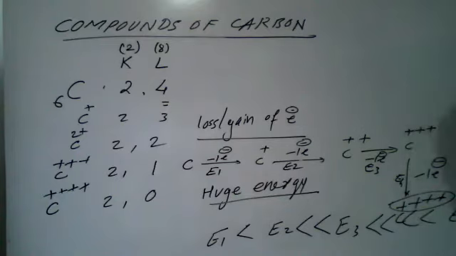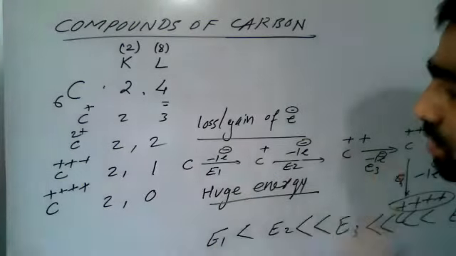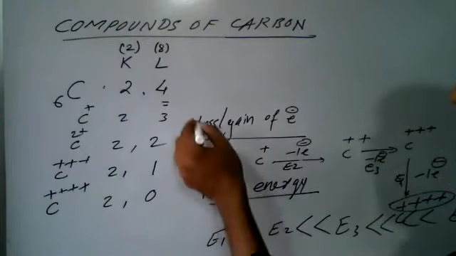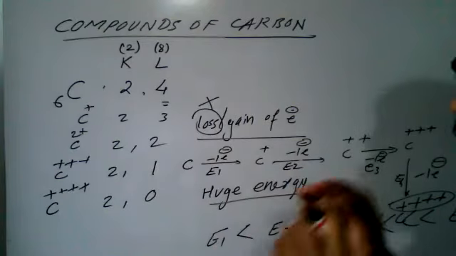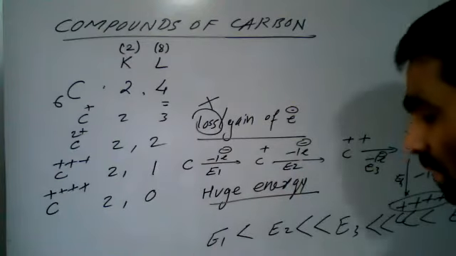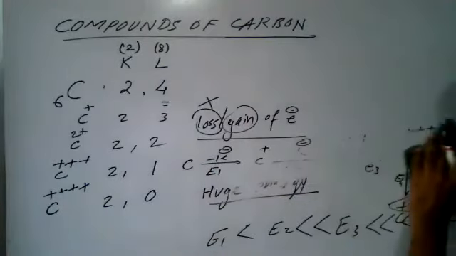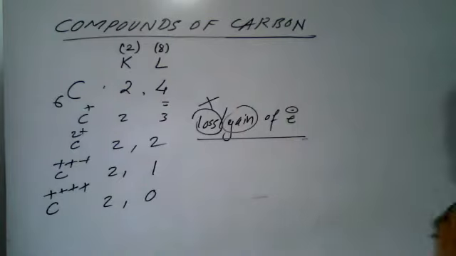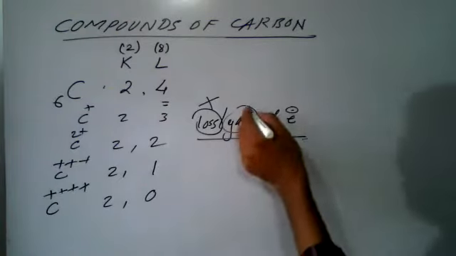It means it is impossible to remove these 1, 2, 3, 4 electrons. It is not possible, so this loss concept will be ruled out for carbon. It means we cannot remove the electrons from carbon. What is the gain concept? How carbon achieves that, we will see now. By losing, it is not possible because a huge amount of energy is required to remove the electrons. Let us try for gain.